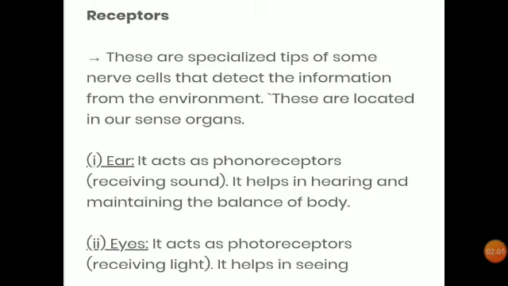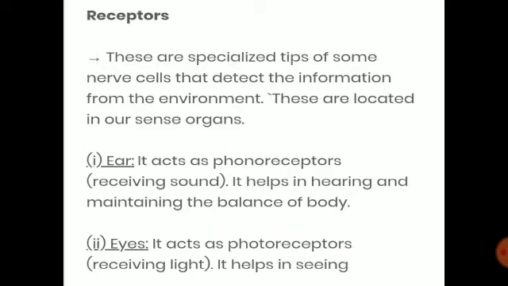Next one is sense organs or receptors. Higher animals receive external information in the form of stimuli through specialized structures called sense organs or receptors. We have five types of receptors. First one is the ear, or we can say phonoreceptors. These are sensitive to sound.